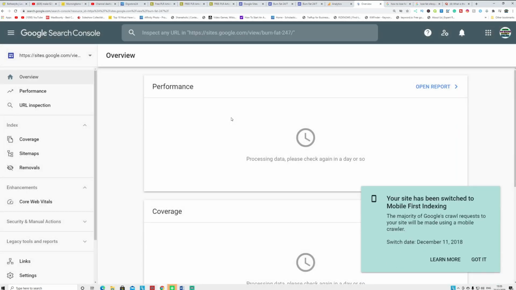Leave it for a couple of days, because it will take a couple of days to crawl through your Google site and index it in Google search guys. So it's gonna take a couple of days for that.